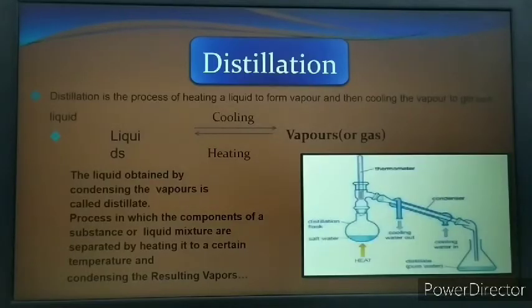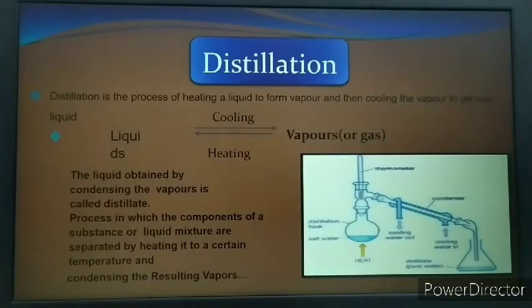And this process is very, very useful for separating a solid-liquid mixture which is homogeneous in nature. Salt, when it is mixed in water, makes up a homogeneous mixture. So we can use this method for separating a homogeneous mixture. Now what is done? In this method, we need a Liebig condenser. As you can see in the module, a condenser is required for the method of distillation.